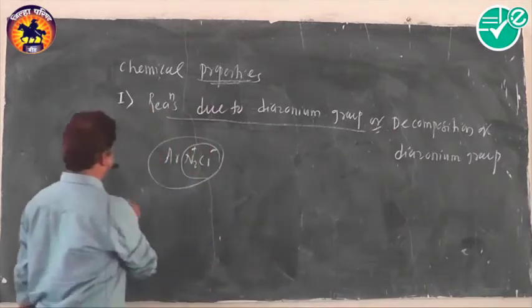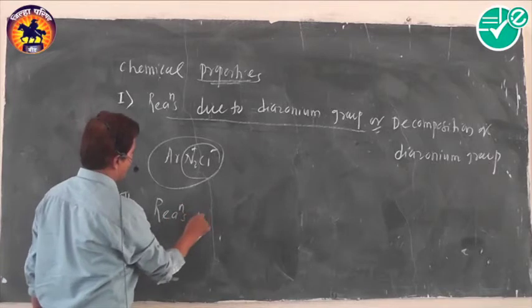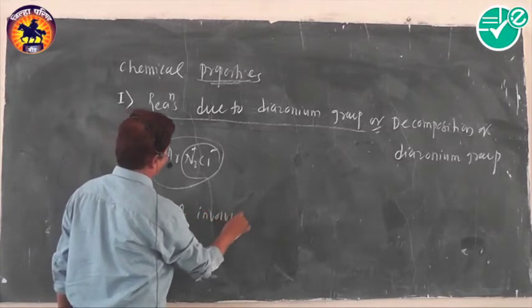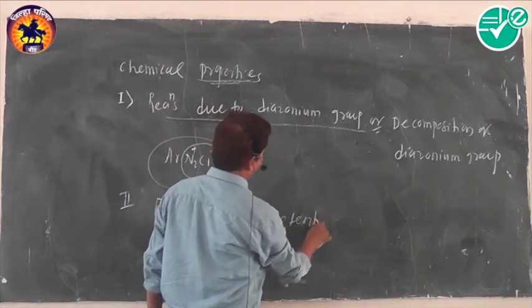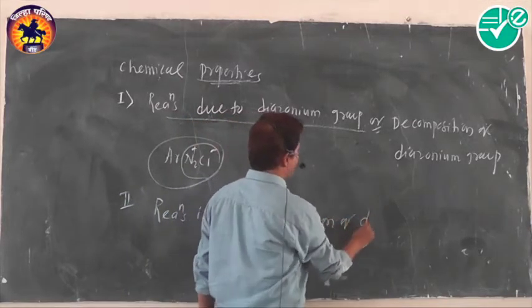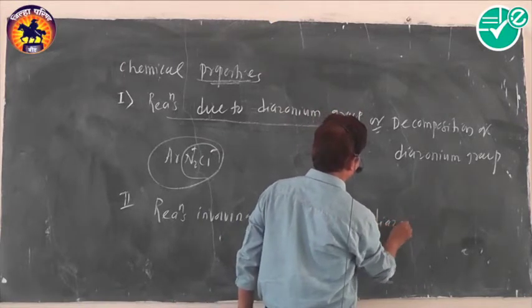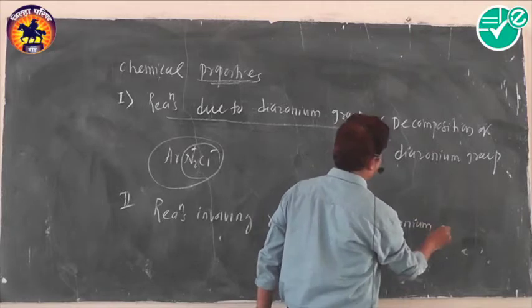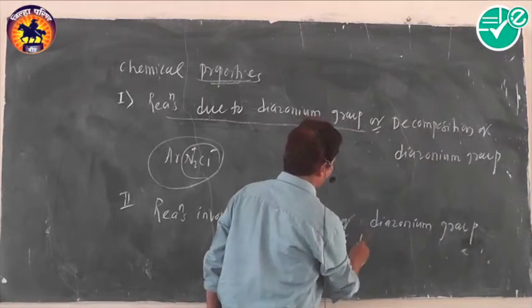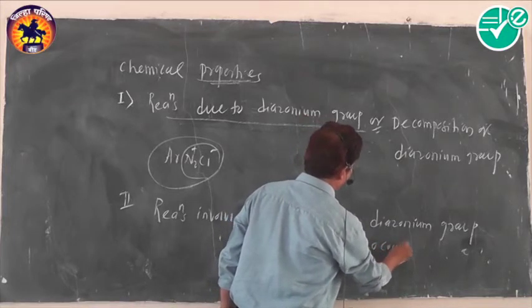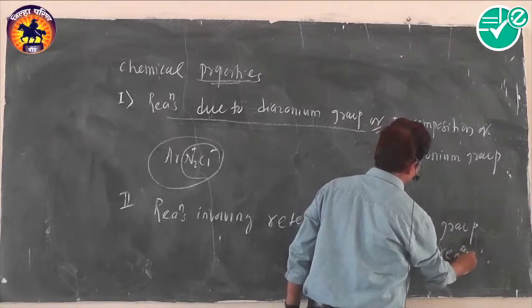Second, reactions involving retention of the diazonium group. They are also called azo-coupling reactions.